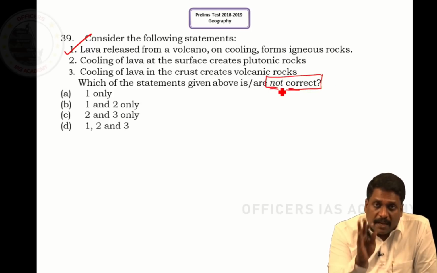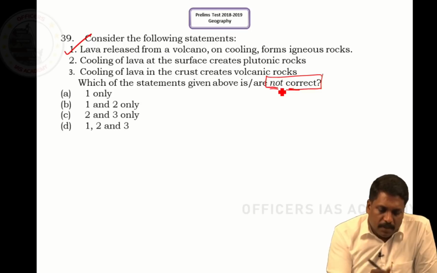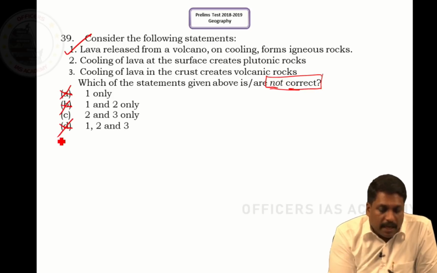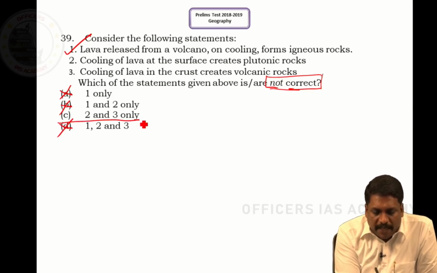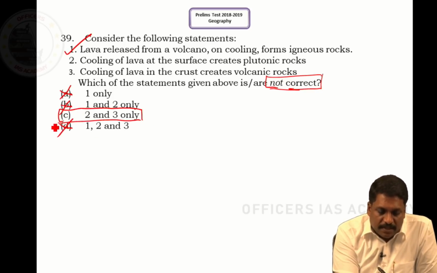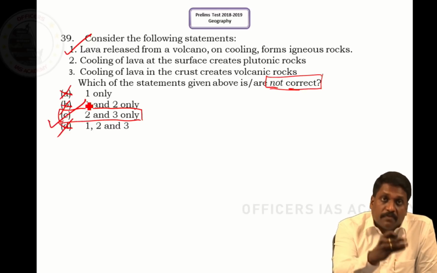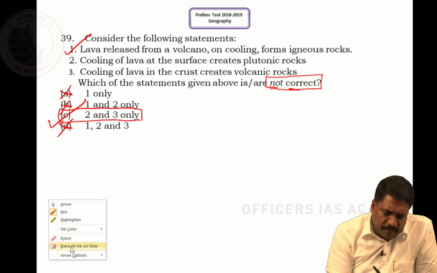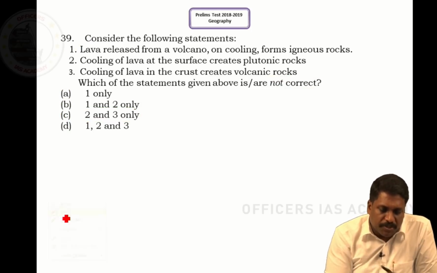It means my answer should not have 1. So what are the options I can remove? A I can remove, B I can remove, D I can remove. What is remaining is only C. Right sir, this is one way, or the best way, of arriving at an answer in the examination, saving time. But still, if you are not very sure about it, what is the potential answer?